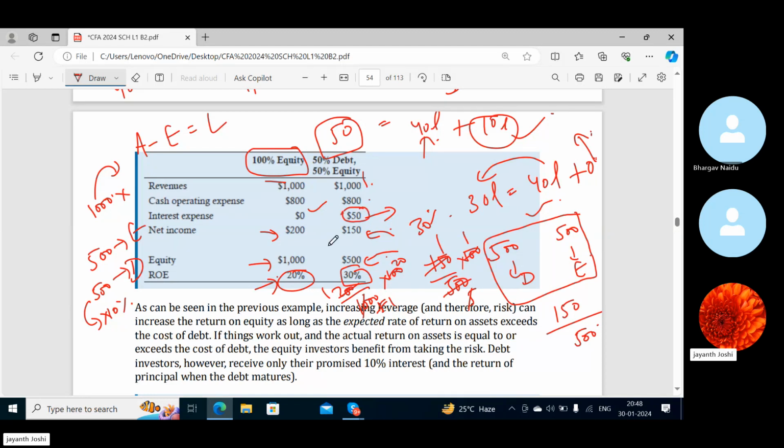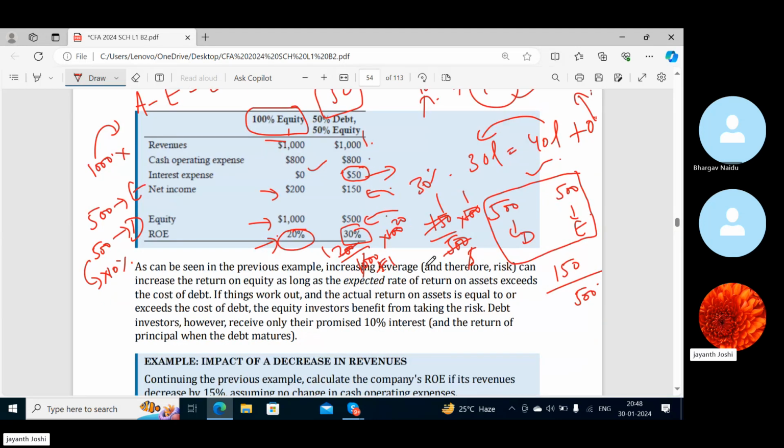If I see the EPS also, let's say in this case there are 20 shareholders and in this case there are 10 shareholders. So 1000 by 20, 500 by 10, each one is getting 50. Here let's say there are 10 shareholders, but sorry, the net income I have to take, right? What am I taking? Sorry.